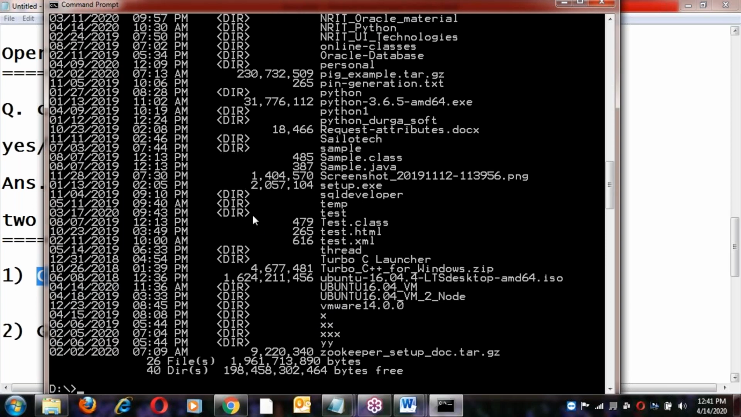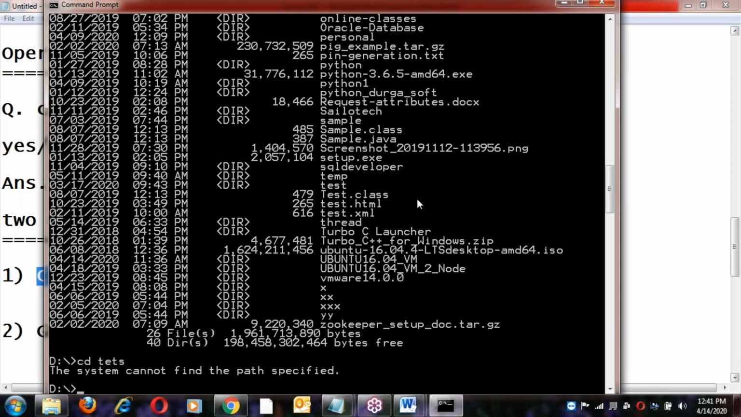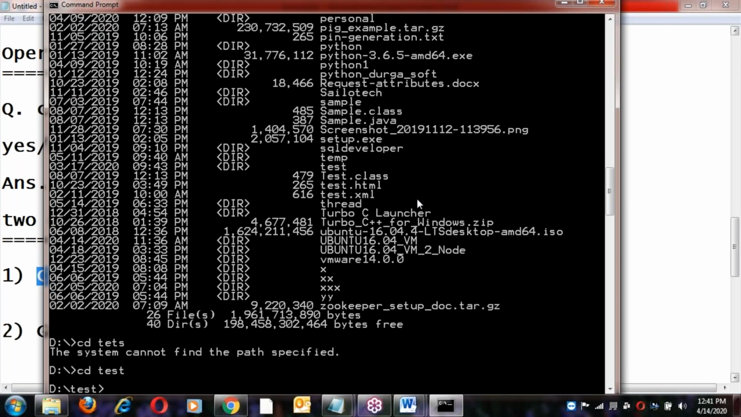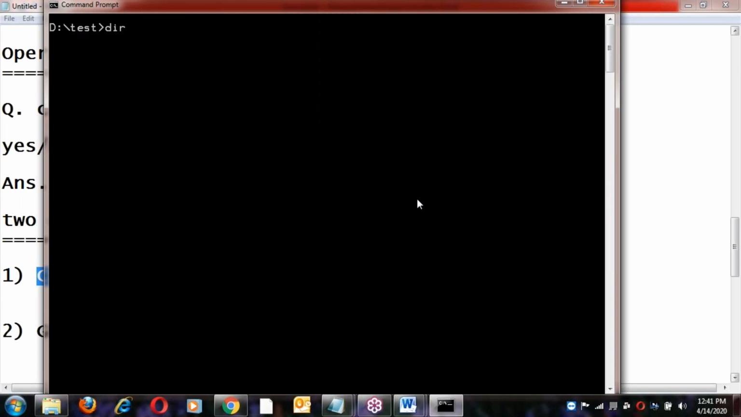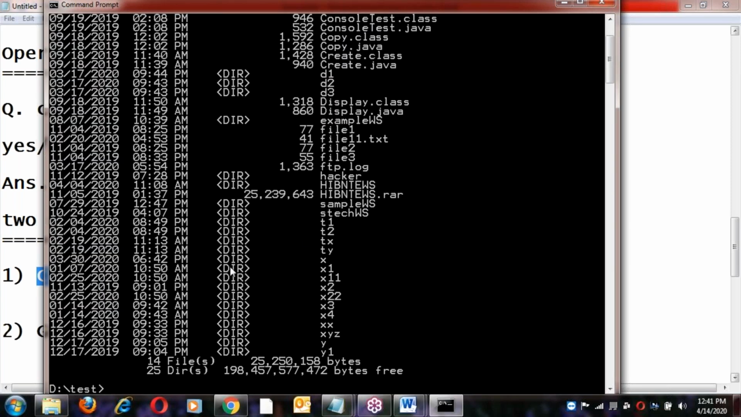Suppose, for example, test is a directory. CD test changes into that directory. DIR shows the output, and CLS clears the screen. So what is a directory? Directory and folder are both the same.